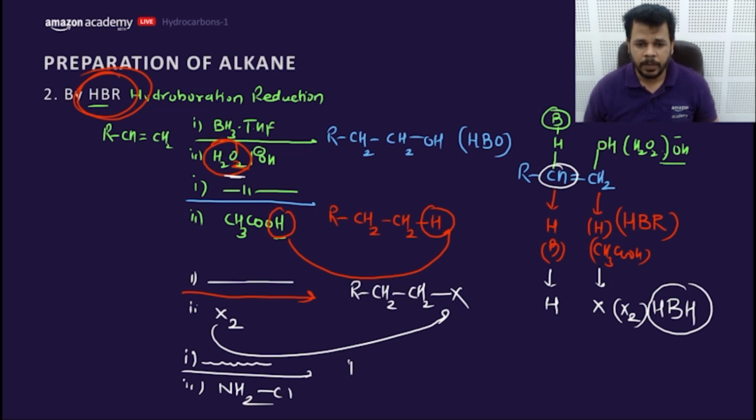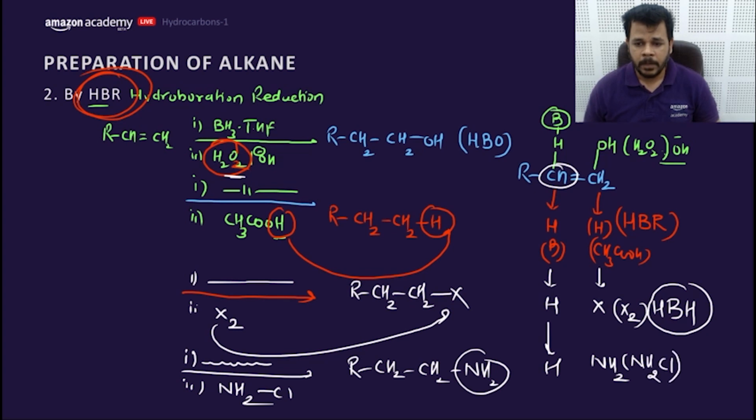So the product would be RCH2CH2NH2. The H comes from the boron. Similarly, this NH2 comes from NH2Cl, and this is called hydroboration amination, HBA. A means amination, hydroboration amination.